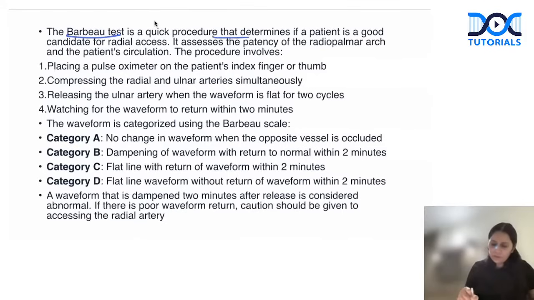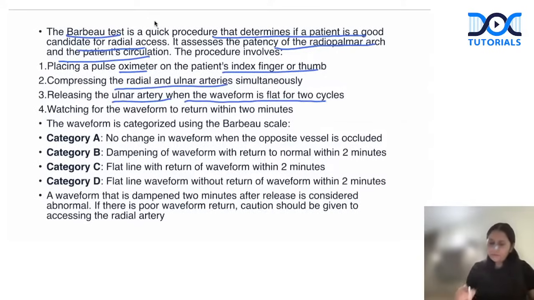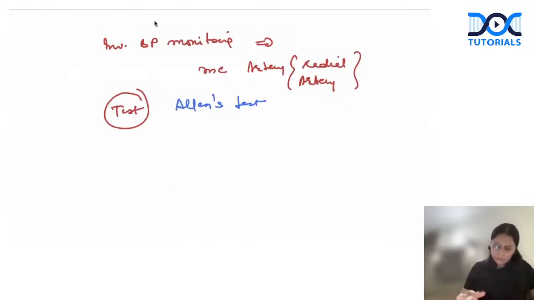This is a quick procedure that determines whether the patient is a good candidate for radial access. It assesses the patency of the radiopalmar arch of the patient's circulation. We place a pulse oximeter on the index finger or the thumb of the patient, compress the radial and ulnar artery simultaneously, release the ulnar artery when the waveform is flat for 2 cycles, and watch for the waveform to return. If the waveform returns, we have a very good arch between the radial and ulnar artery, right? So that's the Barbeau test.